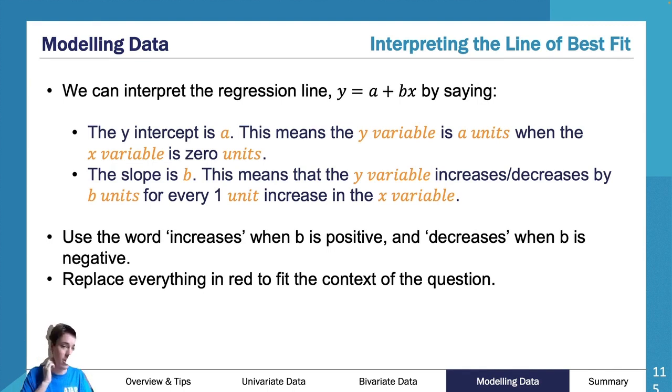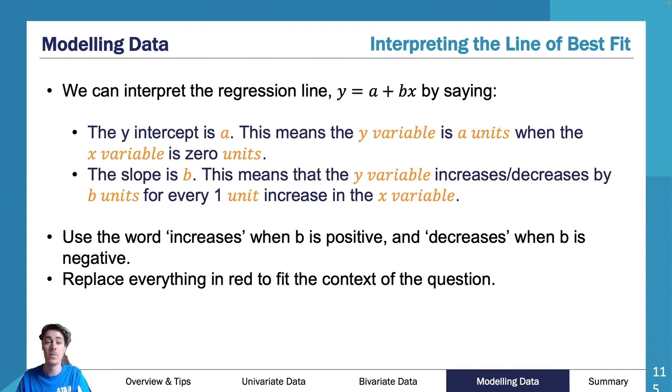Then we say the slope. So if we're asked to interpret b, the slope is, maybe it's 1.2. This means that the weight increases because 1.2 is positive. If it was negative 1.2, I would say this means that the weight decreases, but we're using positive here.